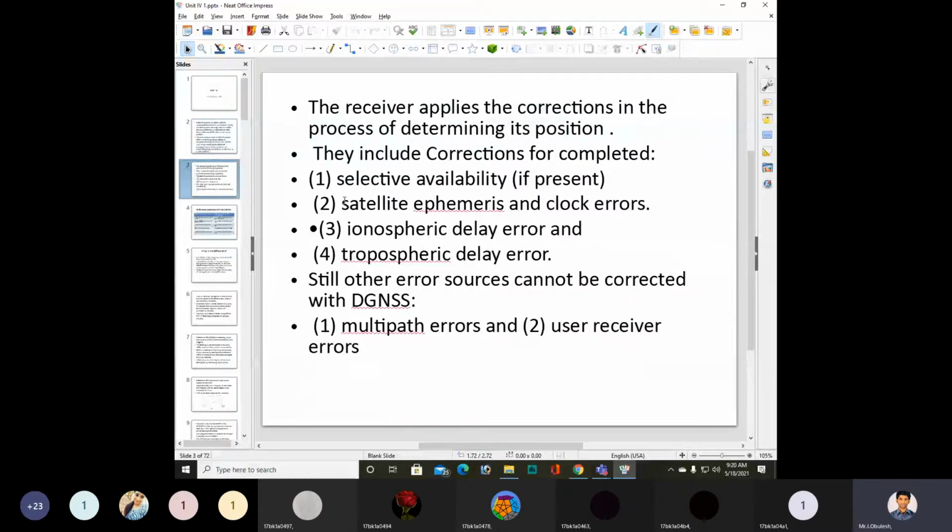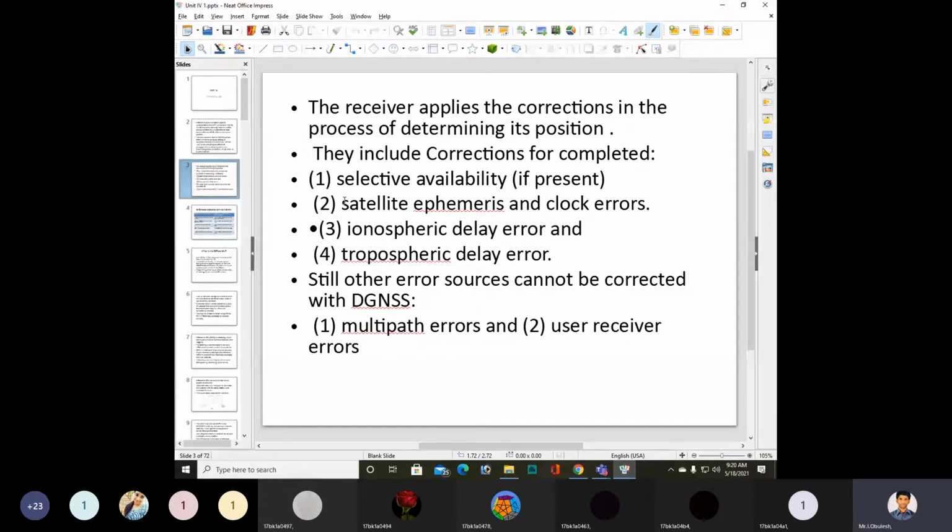The receiver applies the corrections in the process of determining its position.